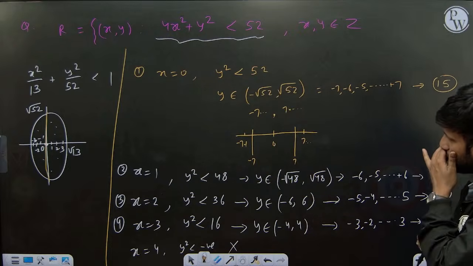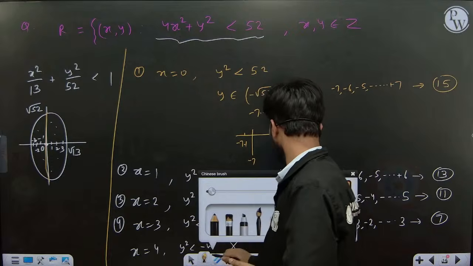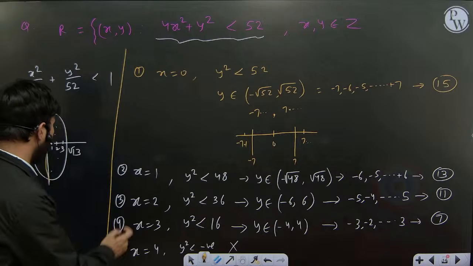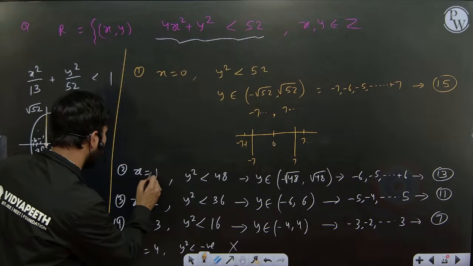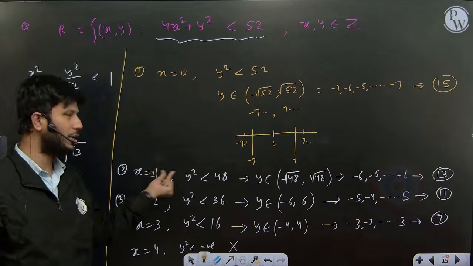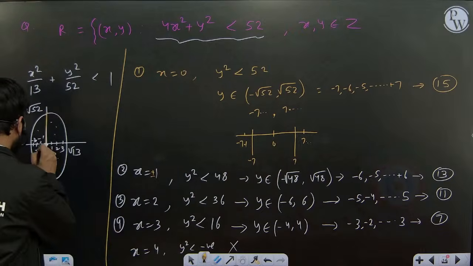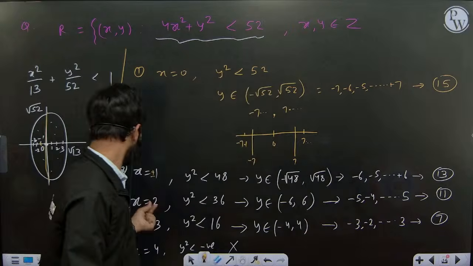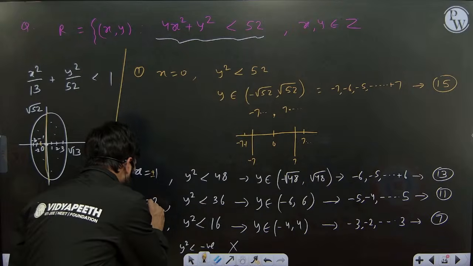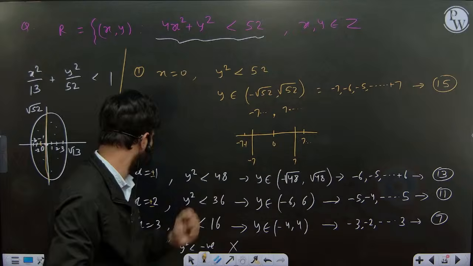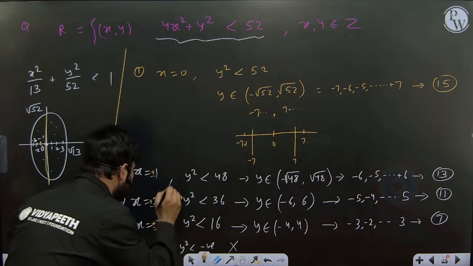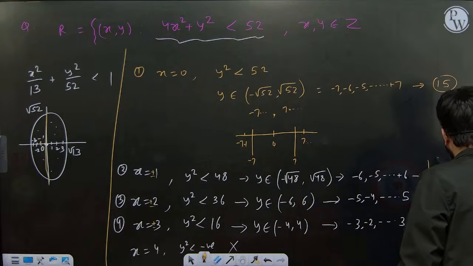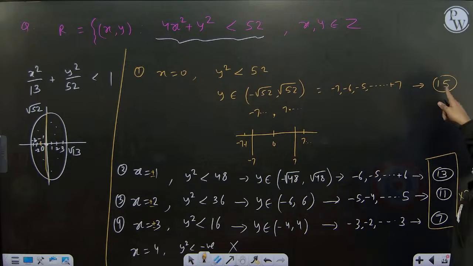These are our only solutions. Next, for all cases, we also have negative values. For 0, you have only this line, but for x equal to plus minus 1, you have double solutions. For x equal to minus 1, also you have 13 solutions. X equal to minus 2, also you have 11 solutions. X equal to minus 3, also you have 7 solutions. These solutions you are getting twice, this only once.